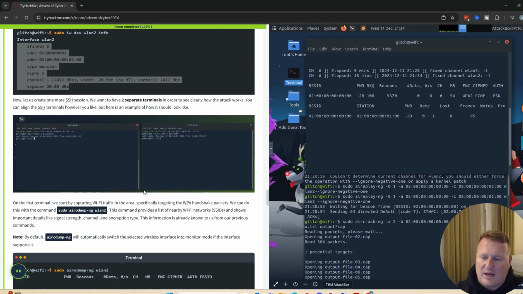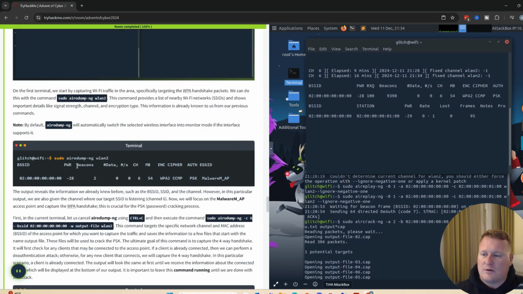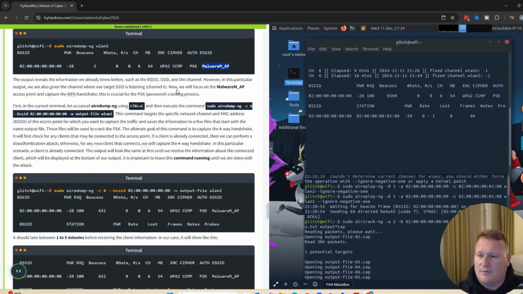Just keep that in mind, and then we're going to go ahead and run our sudo airodump-ng to get some basic information. It shows that we have a BSSID of 02 with all zeros. We see the power, the beacon information, what channel we're on, the cipher CCMP, and then our ESSID is still that mal_m_ap. This is great, but we're actually going to close this session now.